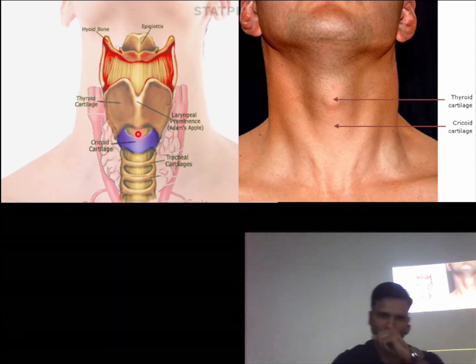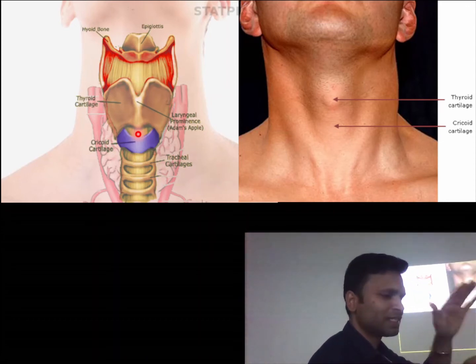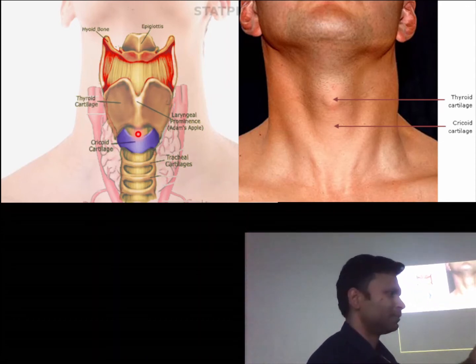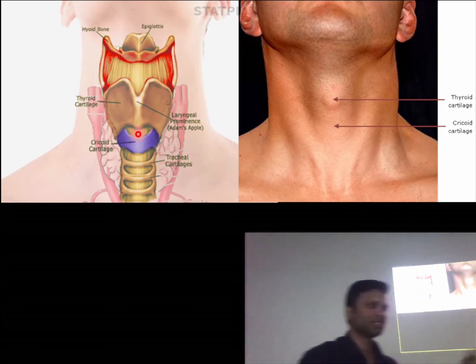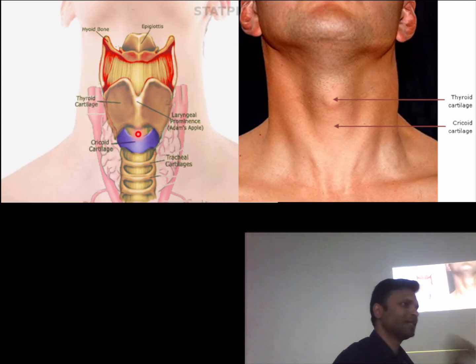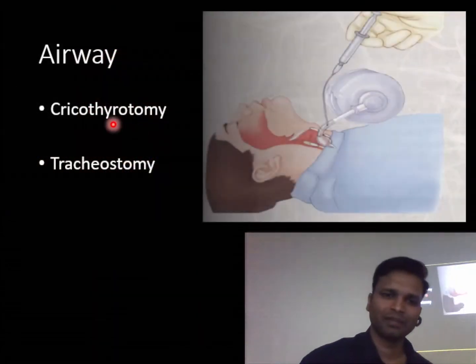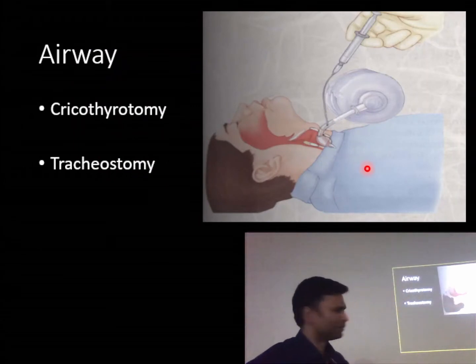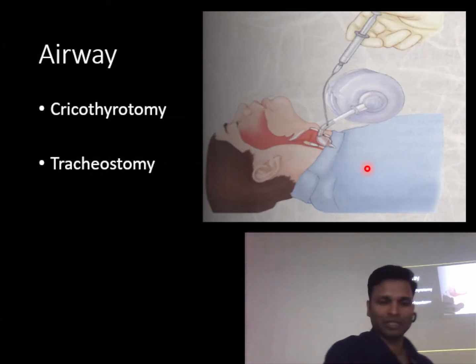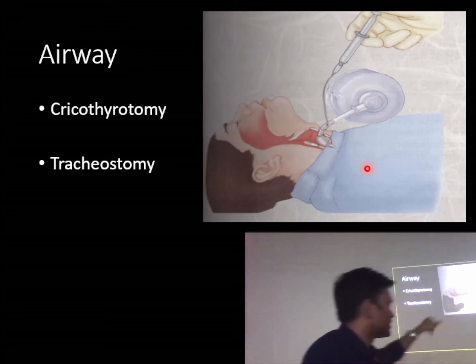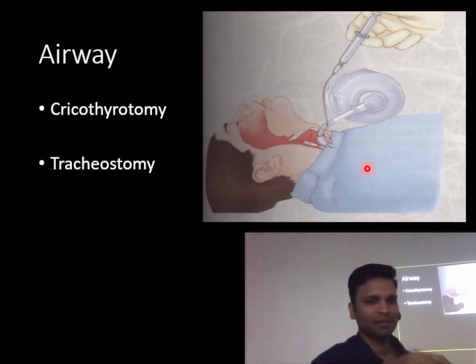Okay, this is a structure, over it we just have the skin and medial to it we only have the mucosa. Okay, mucous membrane. So we just tap the area. We don't have any important vital structure. We can go directly in this area. Okay. So how will we do it? We just give an incision. I had a video. I removed it because I have to finish quickly. We just place the ET tube, endotracheal tube, and the patient starts breathing.